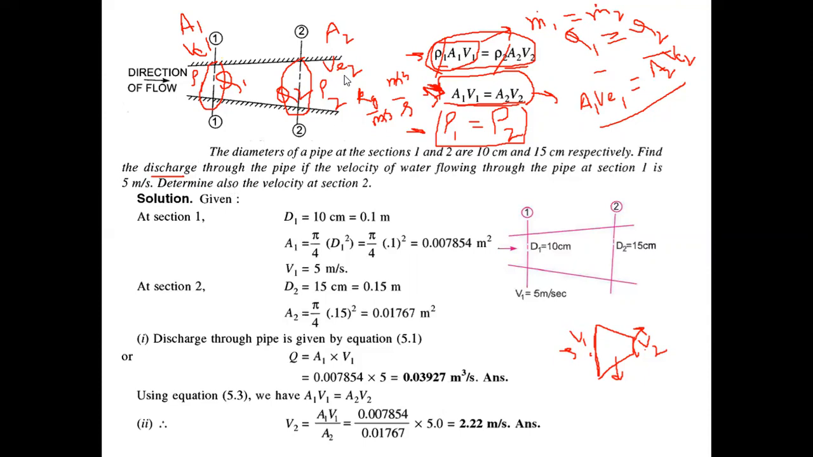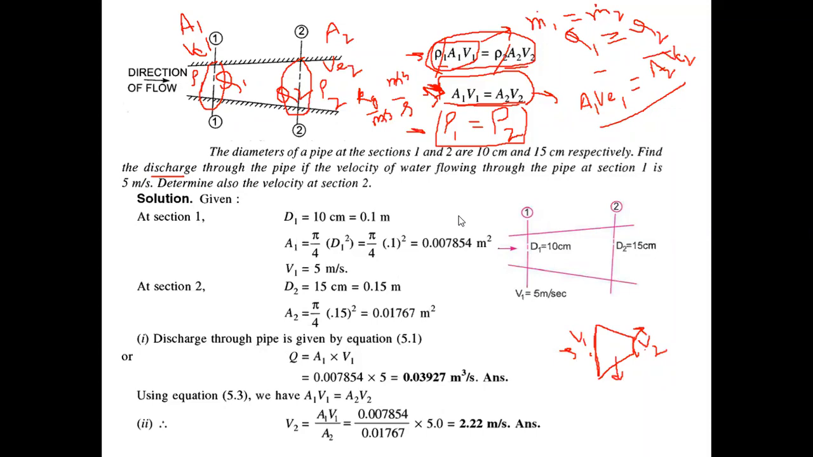Fine. So let's try to see how we can solve this question. It is asking us to find the discharge through the pipe if the velocity of the water flowing through the pipe at section 1, the velocity at the inlet, is given, v1 is 5 meter per second, and it is asking v2. So two things need to be calculated. Let us try to see what things are here.